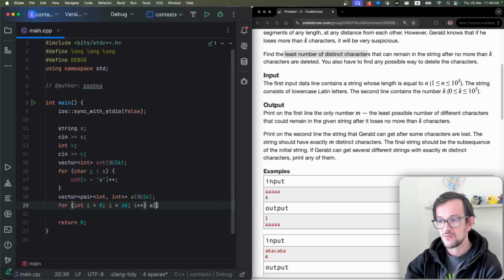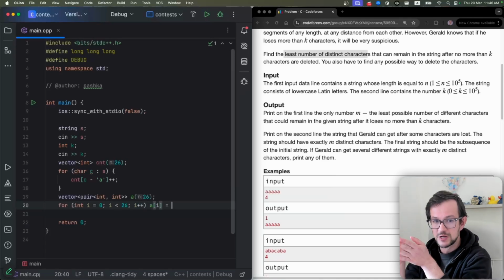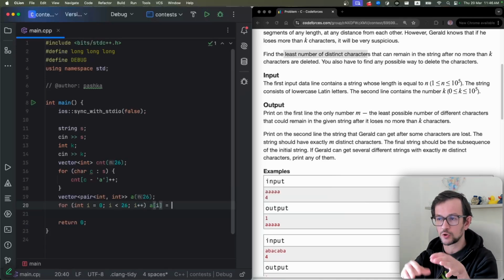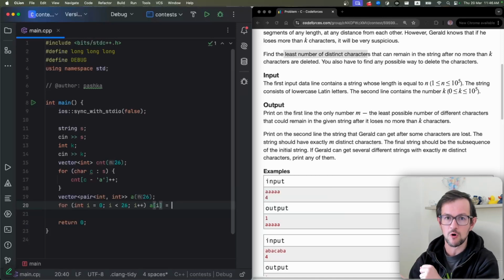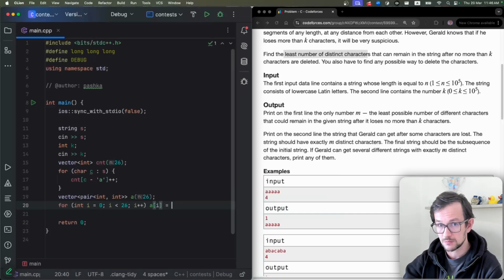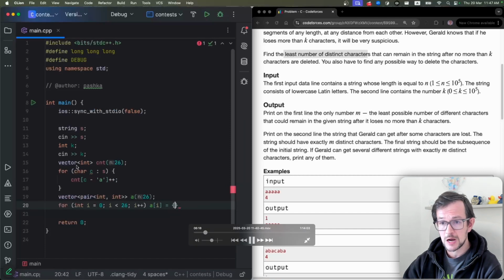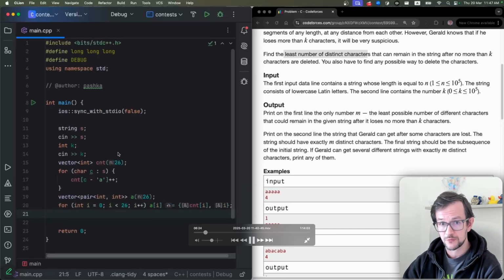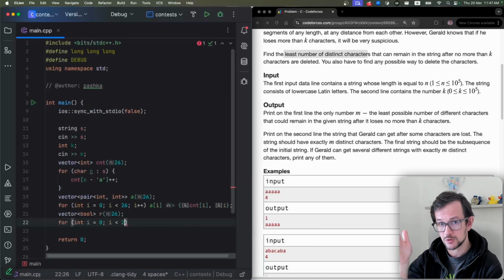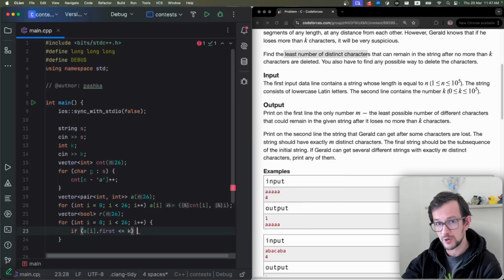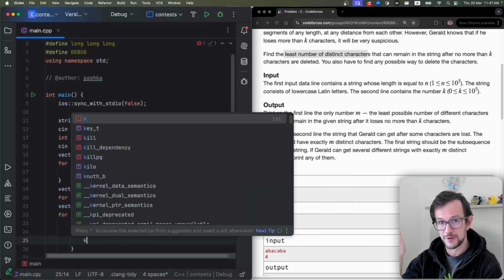So if I have some number of characters A, some number of characters B, and I want to decrease the total number of distinct characters, you need to remove either all characters A or all characters B. And it's easy to see that a greedy approach works. So you want to remove the character which occurs fewer times. So what I'm doing here, I'm counting how many characters of each type I have. Then I will sort all the characters by frequency, starting from the least frequent to the most frequent. And in this order, I will start to remove them.